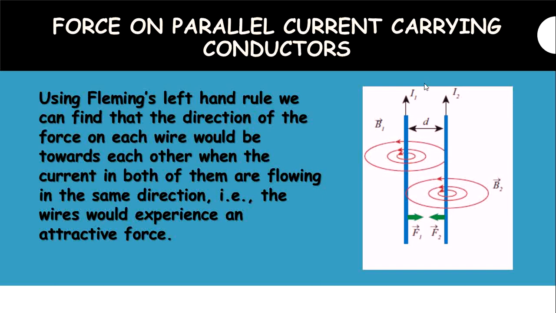So we can simply say that if the forces on each wire are towards each other, then the current in both wires flows in the same direction. Then what type of force will take place? Attractive force will take place. So if the direction of the force on each wire is towards each other, it means the wires experience an attractive force.